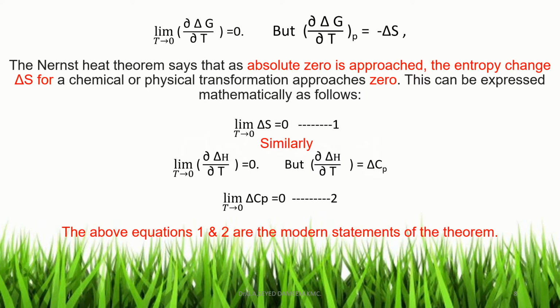Therefore limit T tends to 0, ΔCp is equal to 0. Now let this equation be 2. Now the above equations 1 and 2 are the modern statements of the Nernst heat theorem. So limit T tends to 0, ΔS is equal to 0, and limit T tends to 0, ΔCp is equal to 0. These are the two statements of the Nernst heat theorem.